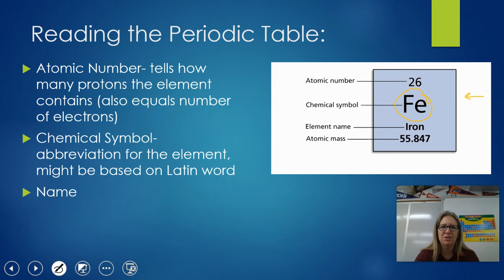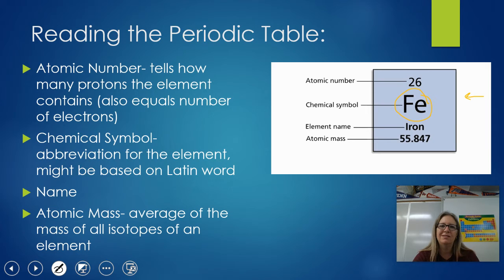Then just the name. There's not anything else to say about the name. It's self-explanatory. And then the decimal number underneath is the atomic mass, okay? So you can see the atomic number is 26, which means there's 26 protons, okay? The atomic mass is usually about twice that because there's a roughly equal number of neutrons.